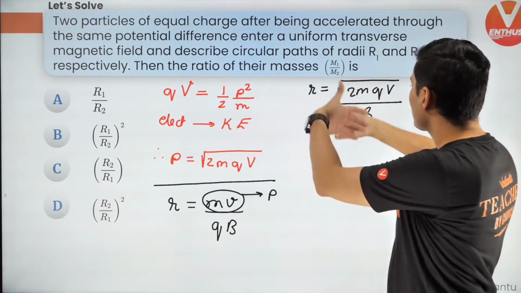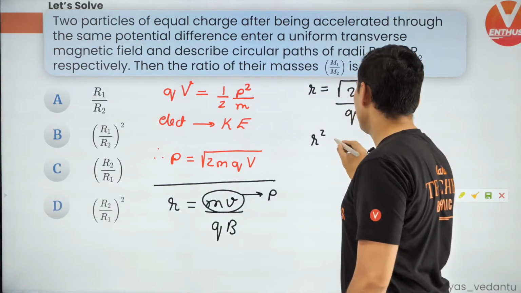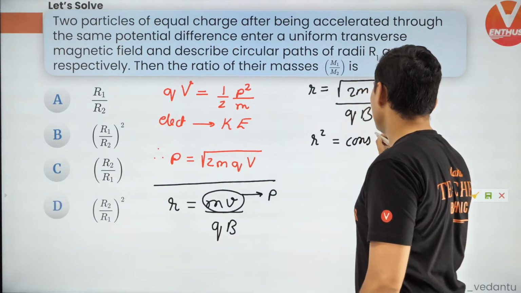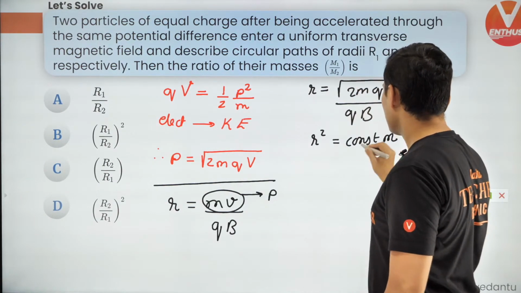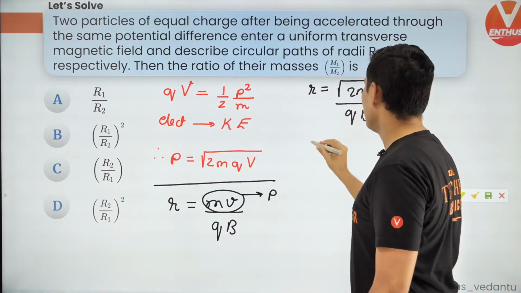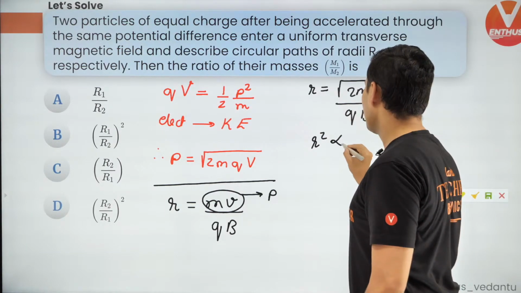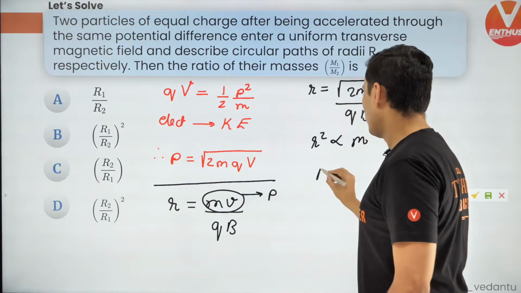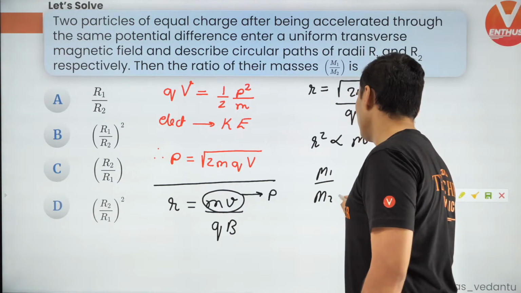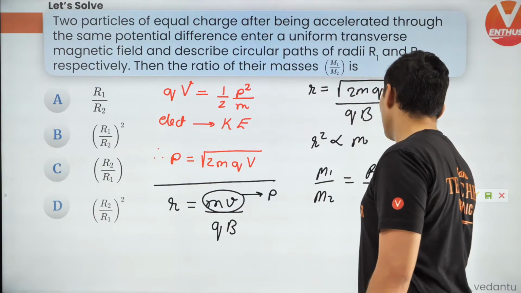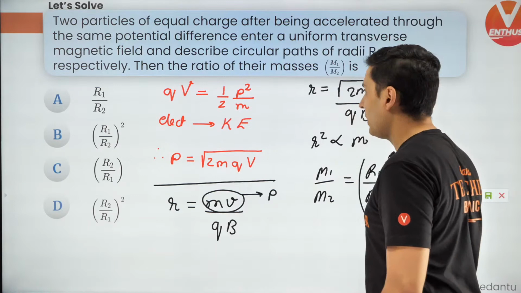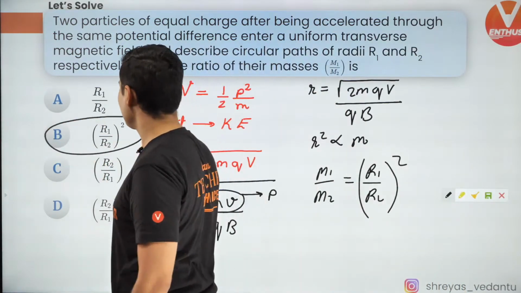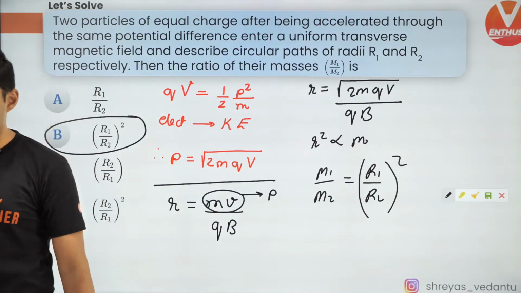Now, if you square both sides, you will get R square is equal to some constant multiplied by M. So basically, can you see from here, R square is directly proportional to M. Therefore, isn't M1 by M2 going to be R1 by R2 whole square, which is going to be option B, guys. That's it. Very good.